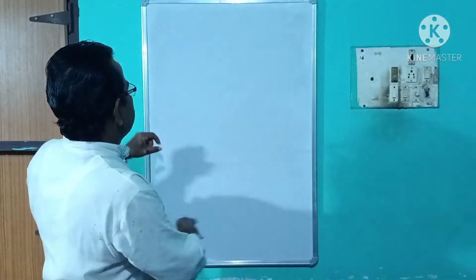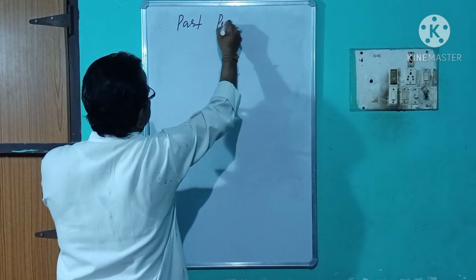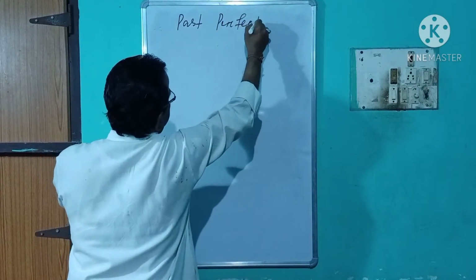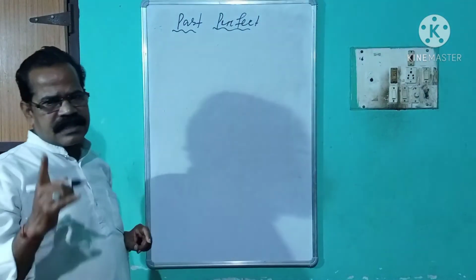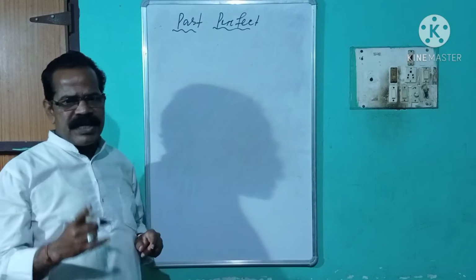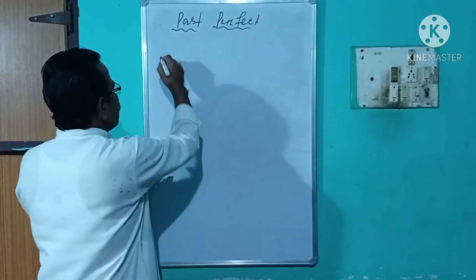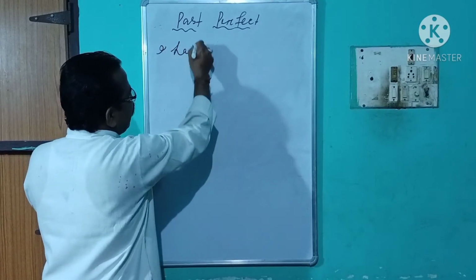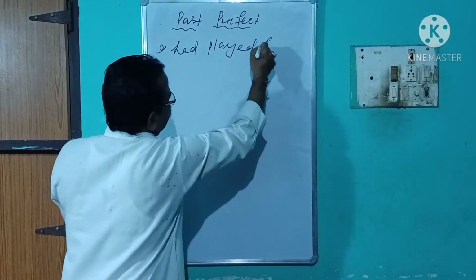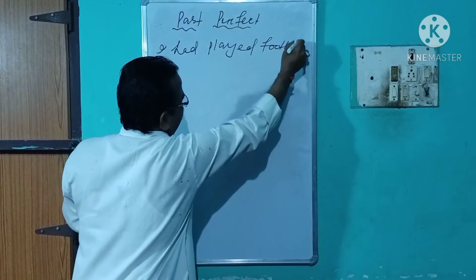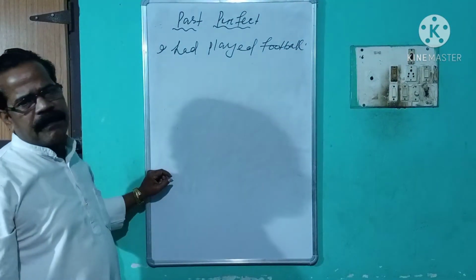You see, past perfect. First, let us take a sentence which is in affirmative format. You see, I had played football. Students, this is in affirmative format.